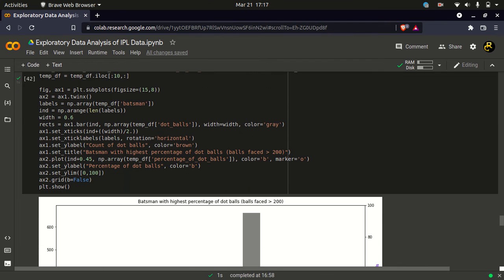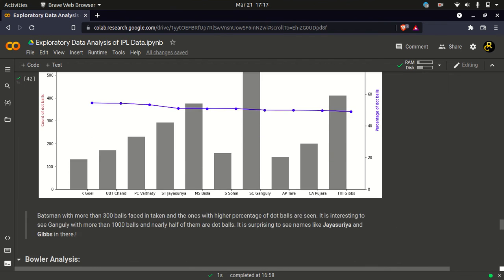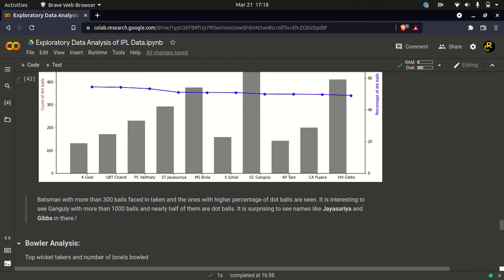Now we are looking at the batsman with the highest percentage of dot balls. It is Sourav Ganguly. He has not played many matches here, but this is kind of a different thing to look at.